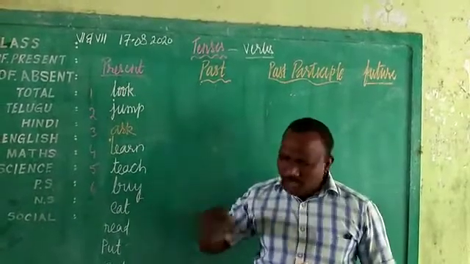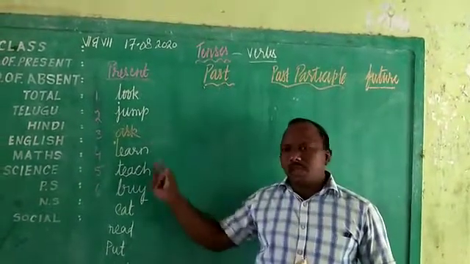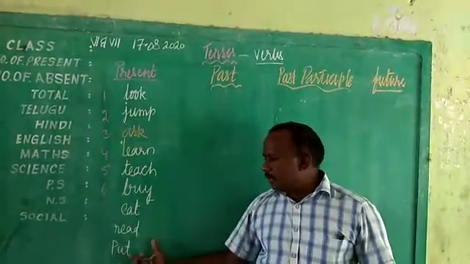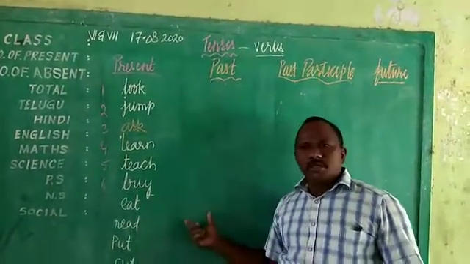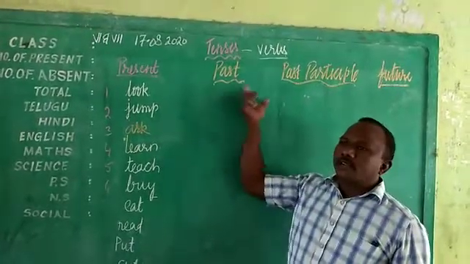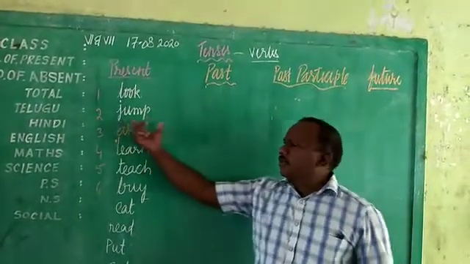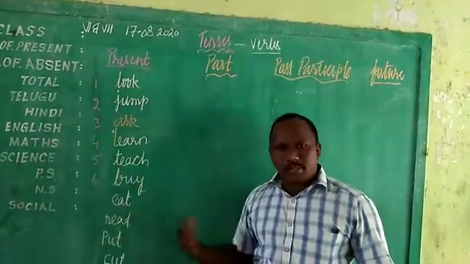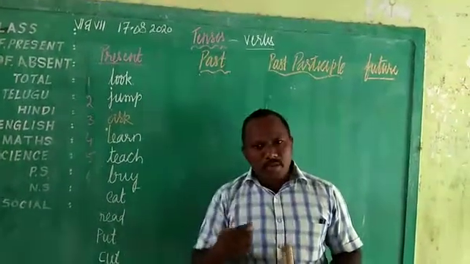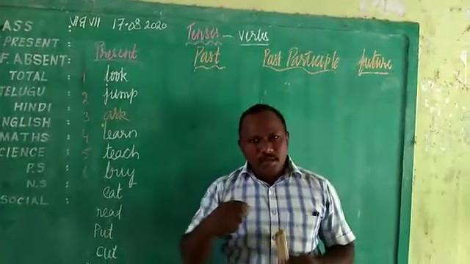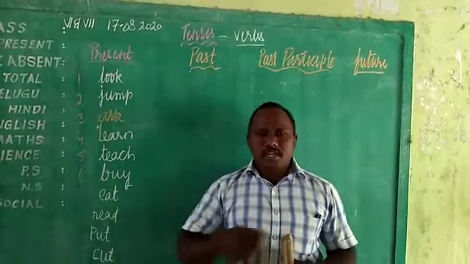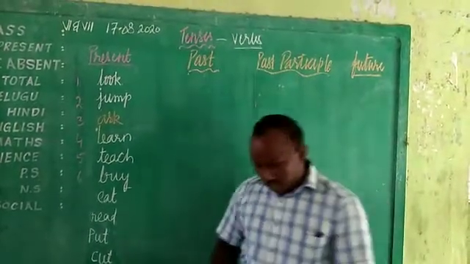Okay, and today also I'm talking about the same topic, but we have some verbs which have the same form in the past and even in the future. Okay, so particularly I have taken some words here so that you can remember and then learn and use in your daily life or in your sentence formation. Okay, let's go on to the blackboard.